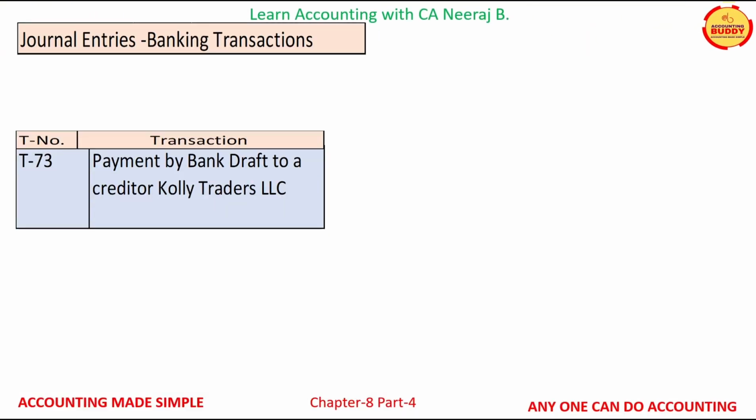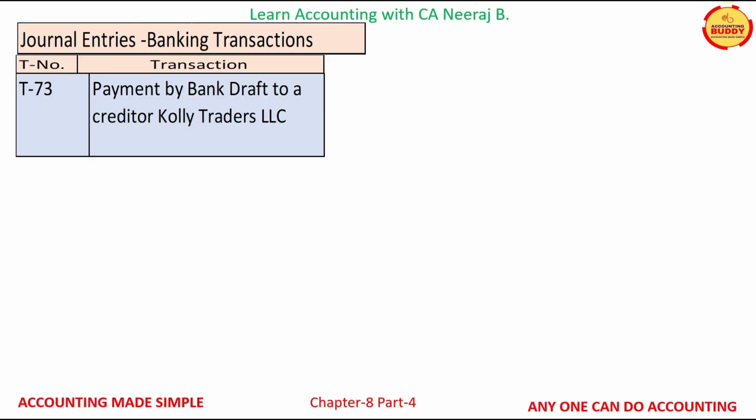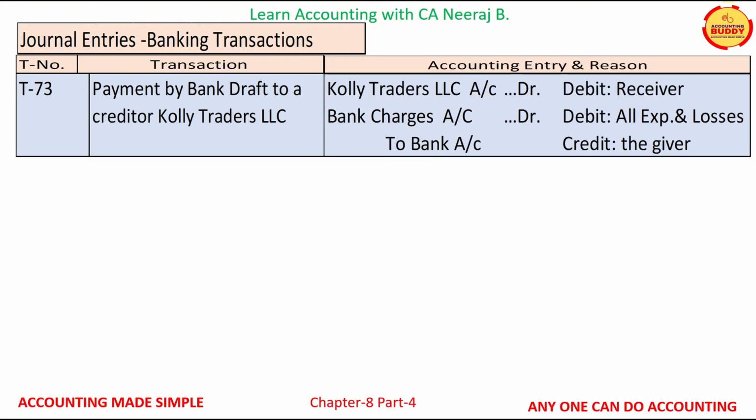Transaction T73 is payment by bank draft to a creditor, Kohli Traders LLC. The accounts affected by this transaction are Kohli Traders LLC account, bank charges account, and bank account. Kohli Traders LLC is a personal account and the rule of personal account is debit the receiver.